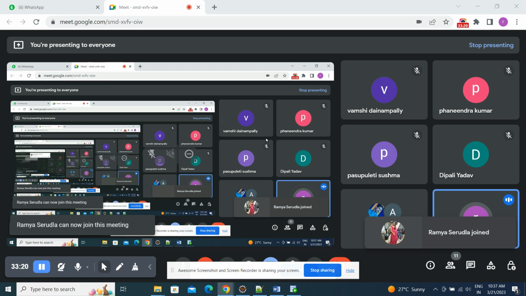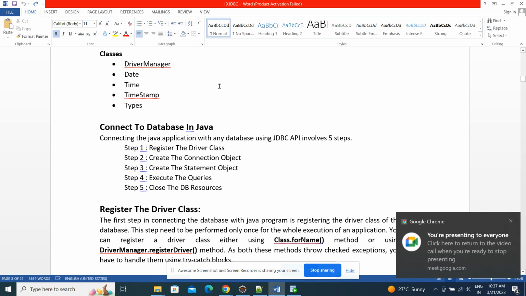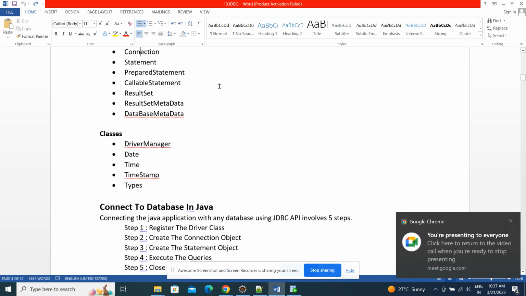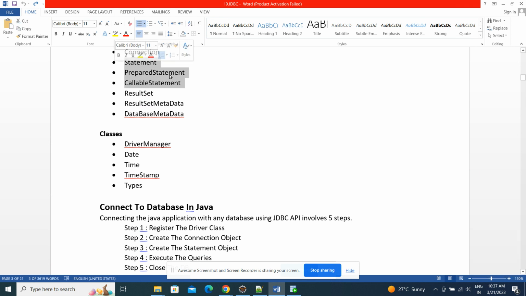Once we get the connection, by using these three we can create a statement for creating, updating or deleting, whatever you want.